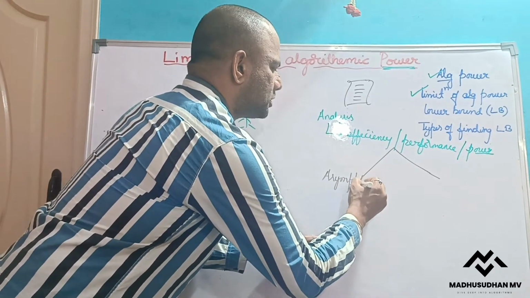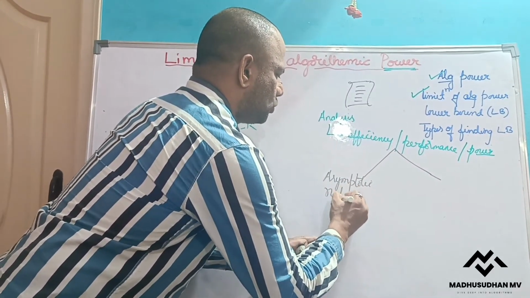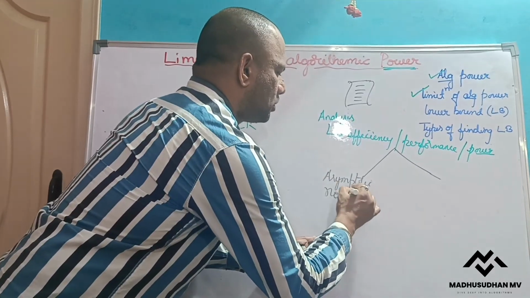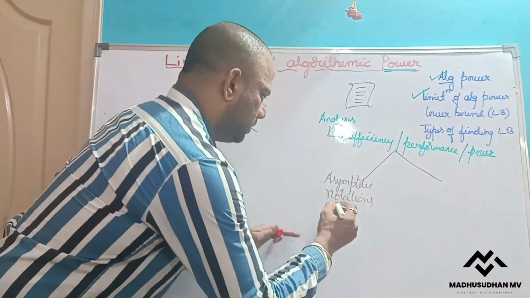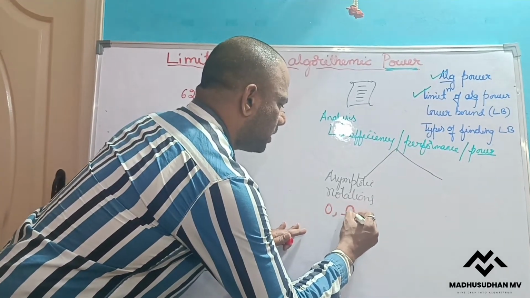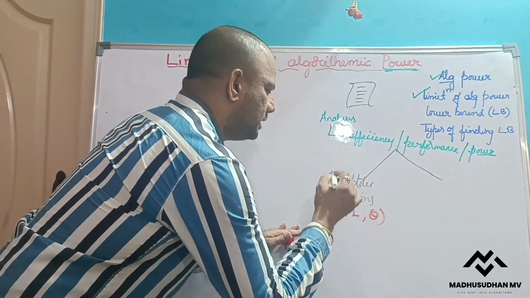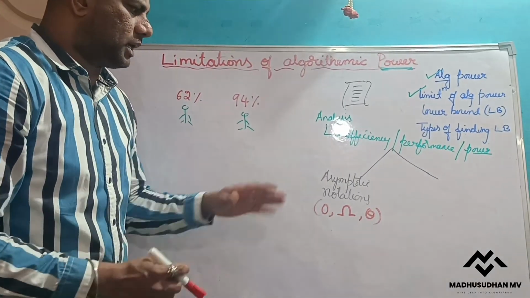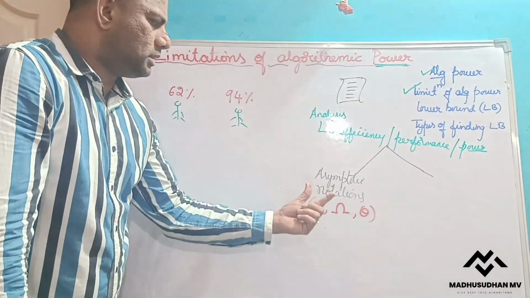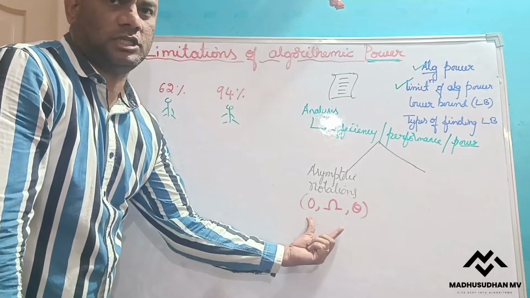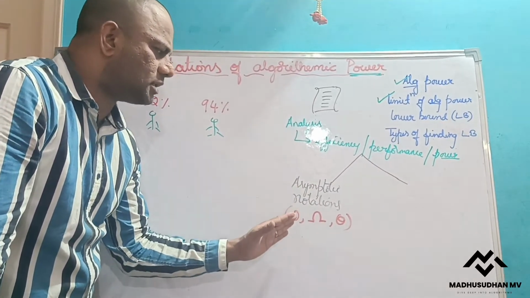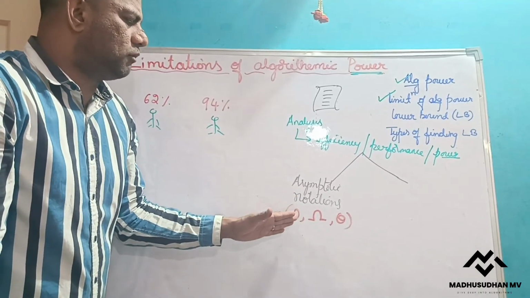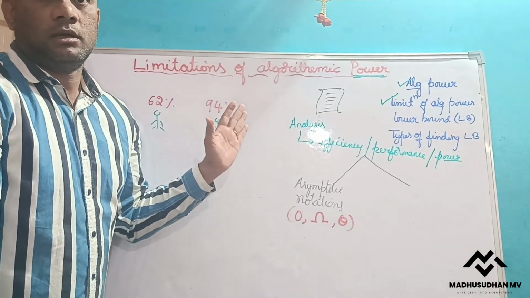Asymptotic notations. So whatever we used, asymptotic notations, for example big O, big omega, big theta. This is the method that we know till now. This is one way of finding the efficiency of the algorithm, but it will say just the efficiency of so and so algorithm in the worst case is so and so.